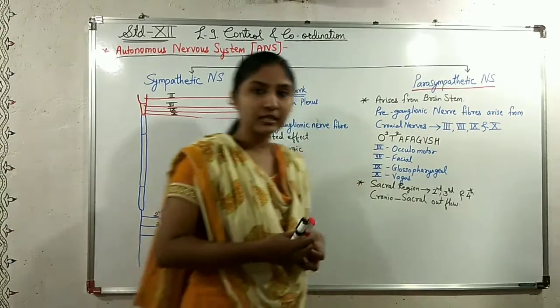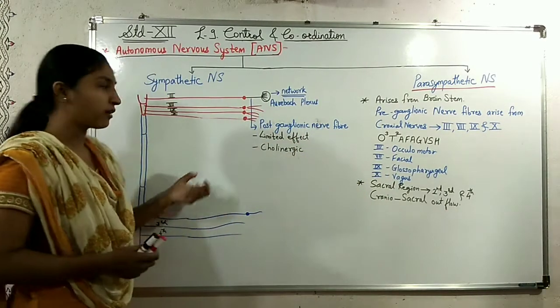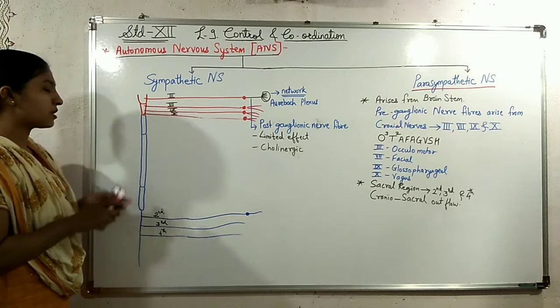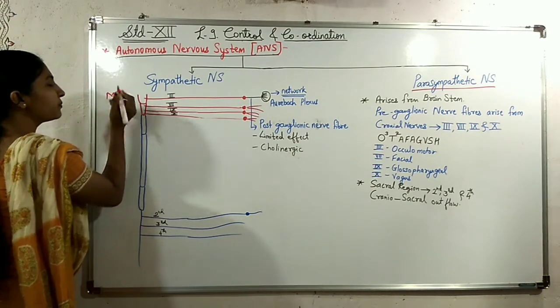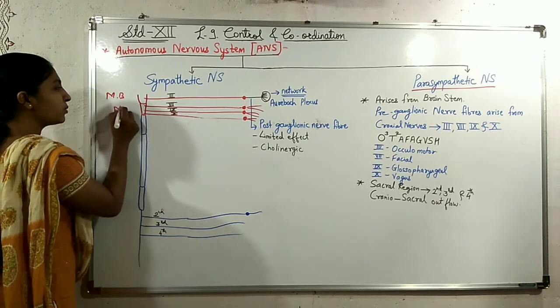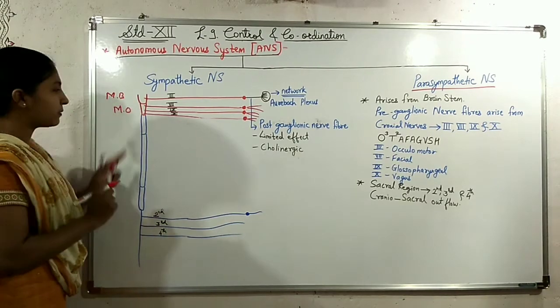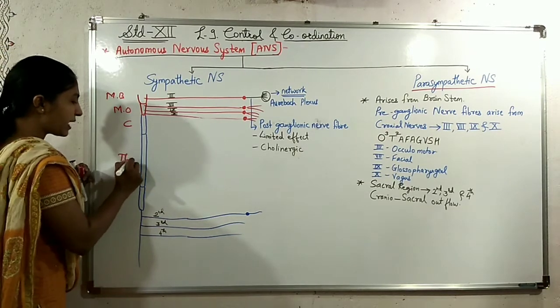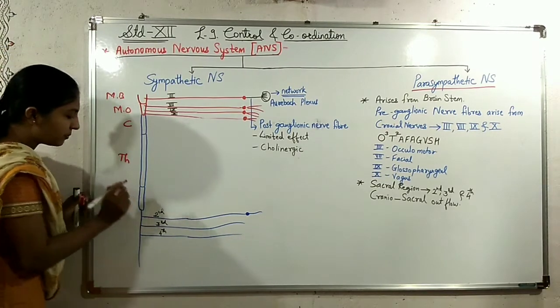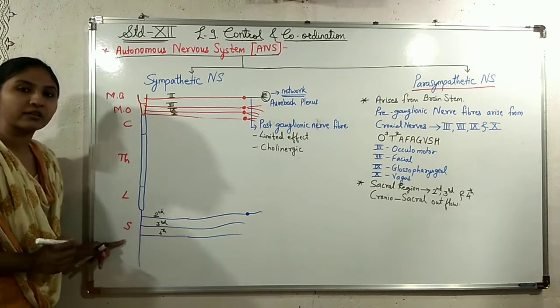Now to understand this, we will refer to this diagram. Suppose this is the midbrain, the upper part, and below that is the medulla oblongata. This is the cervical region, this is the thoracic region, this is the lumbar region and this is the sacral region.